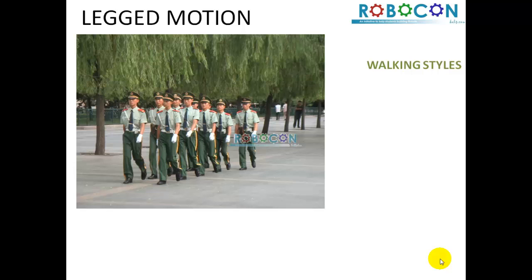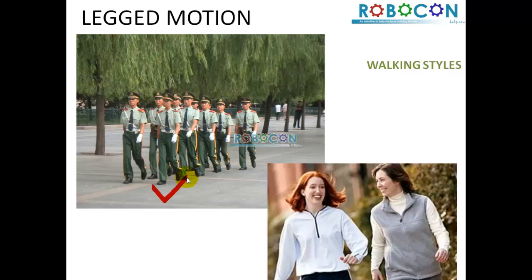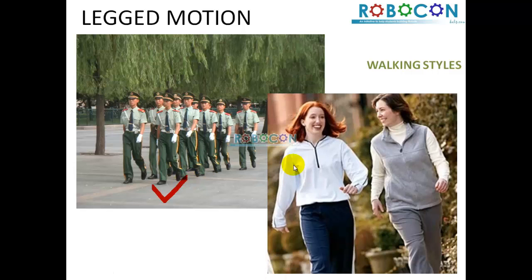One of the pictures shown here is of normal soldiers, a very strict and disciplined walk. There are other ways, such as children running, or a fun and very relaxed kind of walk. This one shows a normal walk of a woman, and men's and women's walking styles are completely different.